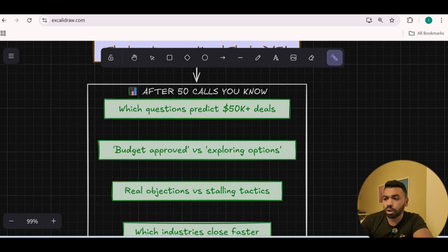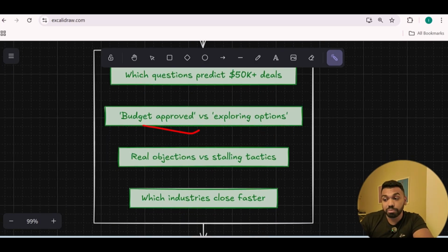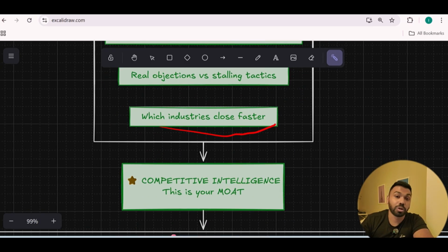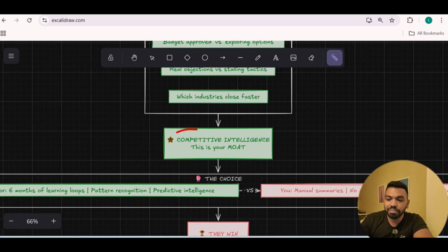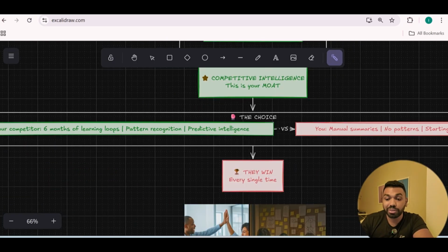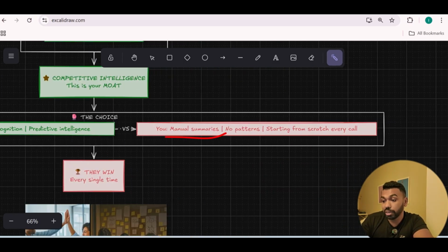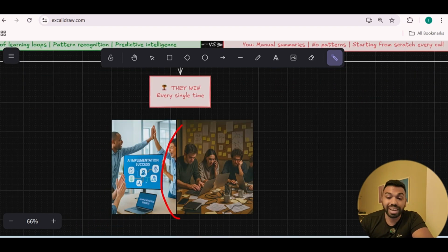After 50 calls, you know which questions predict 50K deals, budget approved versus exploring options, real objections versus stalling tactics, and which industries close faster. Competitive intelligence is your moat. Your competitor has 6 months of learning loops, pattern recognition, and predictive intelligence, while you have manual summaries, no patterns, starting from scratch every single call. If you and your team are struggling with production AI systems and creating learning loops, this will be very helpful for you, my friend.